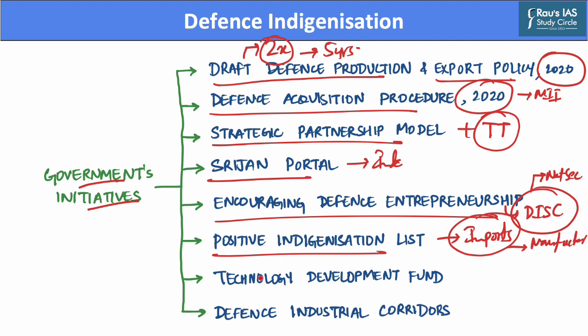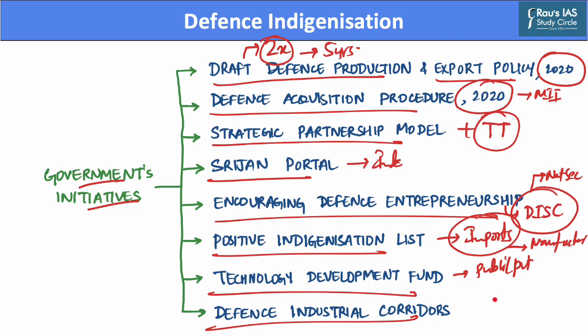Further, the government has also created a technology development fund. This fund encourages participation of both public as well as private industries for enhancing cutting-edge technology capabilities for defense application. In the end, the government has also introduced the concept of defense industrial corridors, which are formed in the states of Uttar Pradesh as well as Tamil Nadu, and aim to serve as an engine for economic development and growth of the defense industrial base.